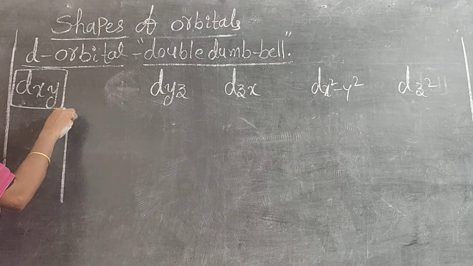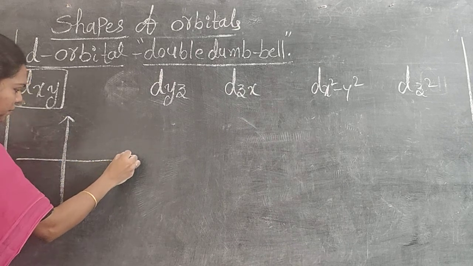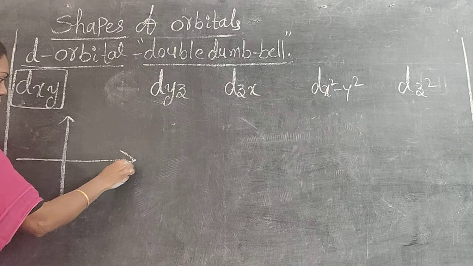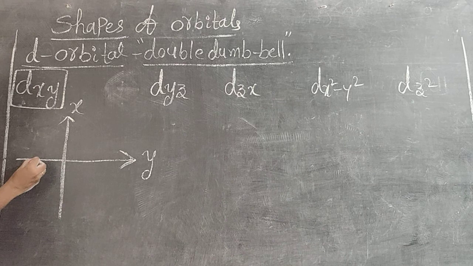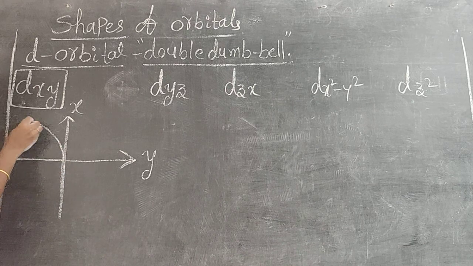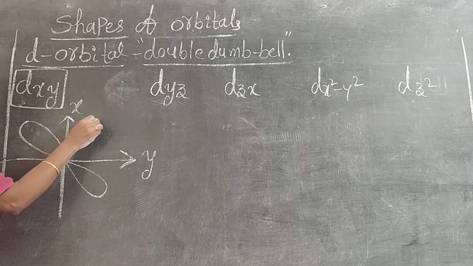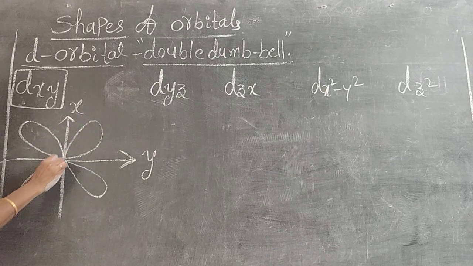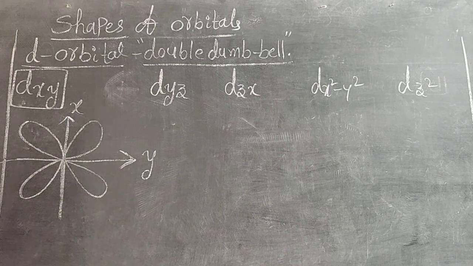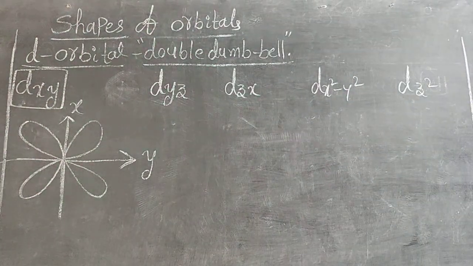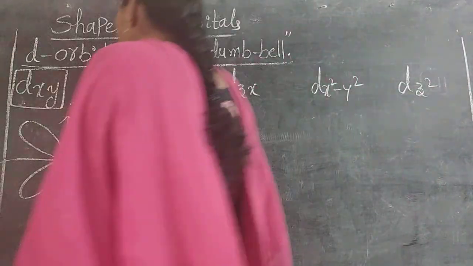X axis, y axis. It is the x axis, it is the y axis. Now listen carefully. The double dumbbell shape is formed in between x and y, between the x and y axis. Do you understand carefully? The double dumbbell shape is formed between the x and y axis. See carefully.